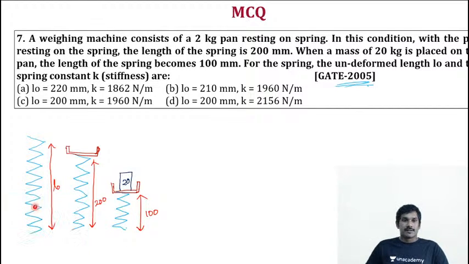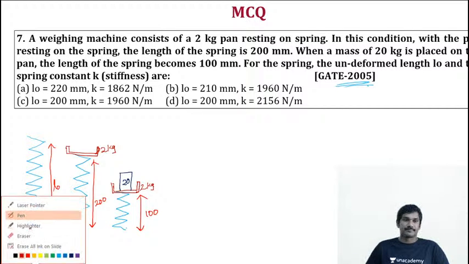Right. So again, read the question along with the drawing which I have made. A weighing machine consists of a 2 kg pan resting on a spring. Before that, I'm reading the last sentence. The undeformed length is L0, so a spring with undeformed length means a free spring without any load is L0. Now, the first statement: the weighing machine has a 2 kg pan.